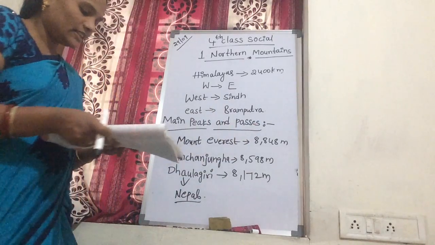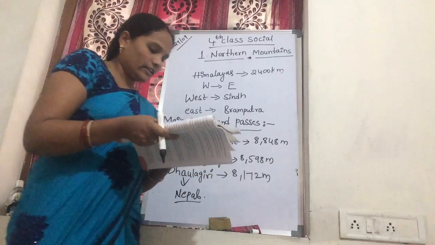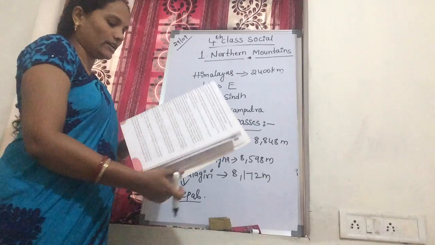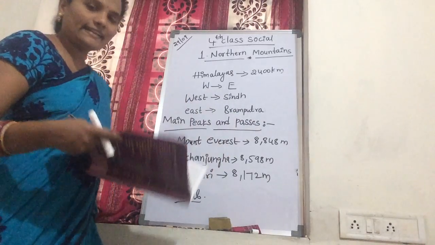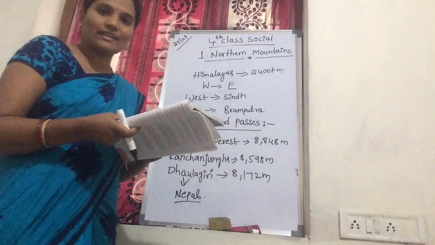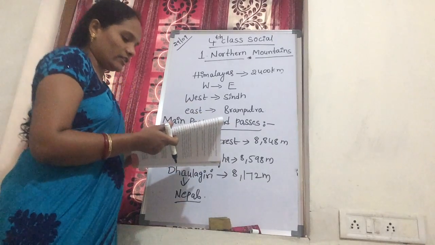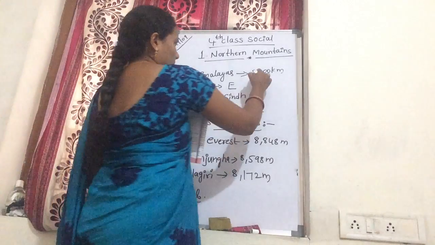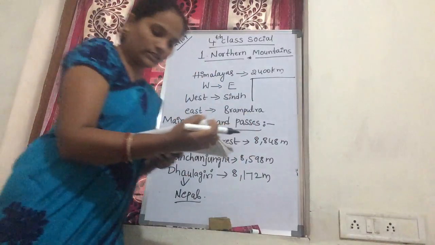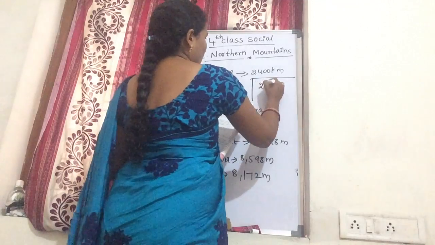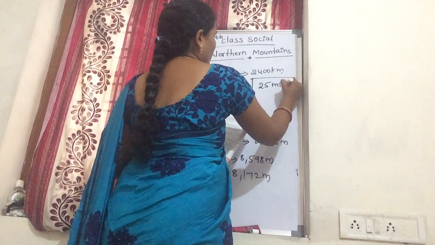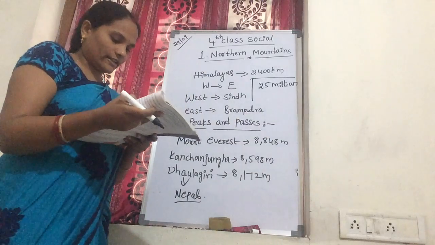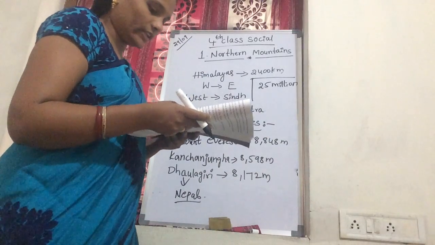Now next, the Lesser Himalayas. It is also called the middle Himalayas and Himachal Himalayas. The Lesser Himalayas are also called the Himachal Himalayas. They were born 25 million years ago. They have the following characteristics.